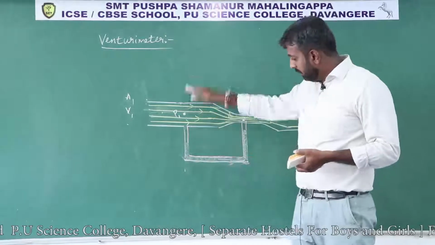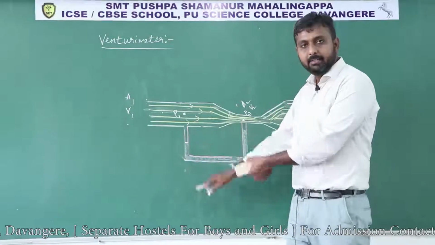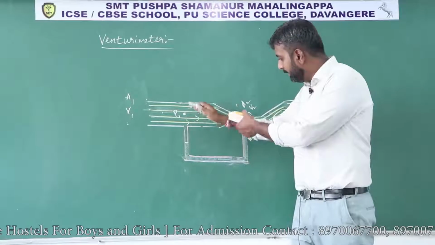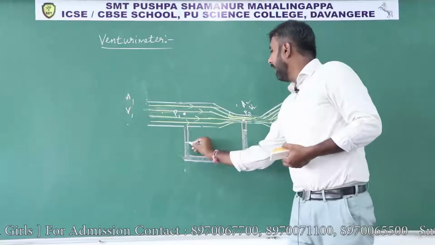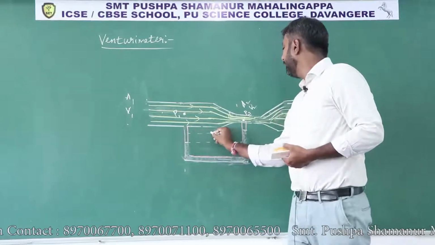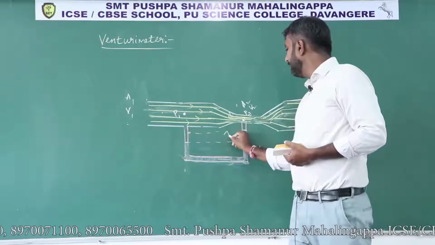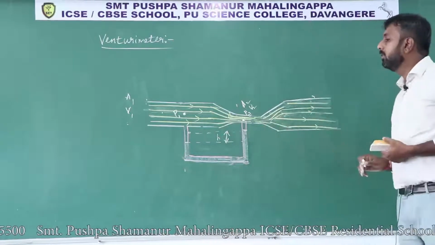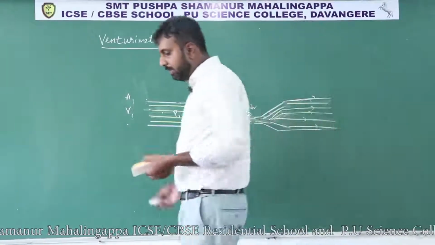Hence on this side more pressure, here the mercury level will decrease, and here the pressure is less, hence on this side the mercury level increases. And this difference in levels of mercury, that height, let us consider it as h. Okay. So now we have to find the velocity of the fluid.